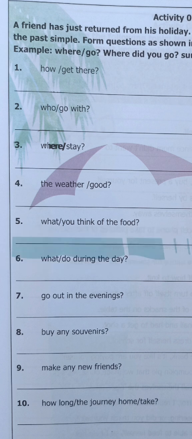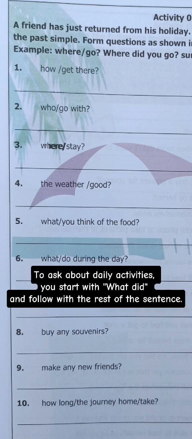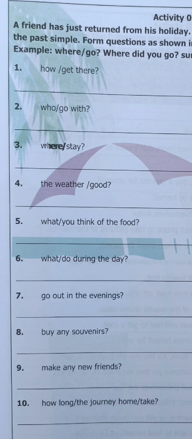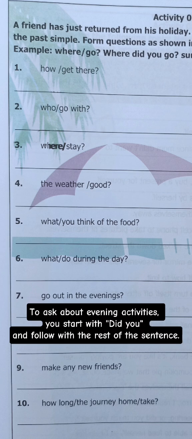Number 6, what do during the day. To ask about daily activities, you start with what did and follow with the rest of the sentence. Number 7, go out in the evenings. To ask about evening activities, you start with did you and follow with the rest of the sentence.